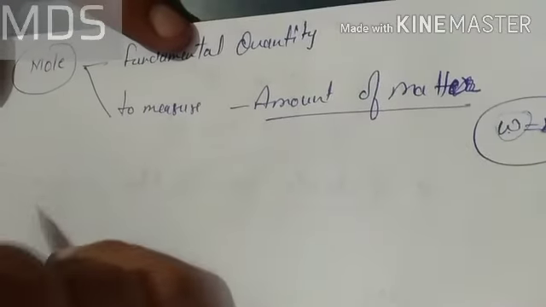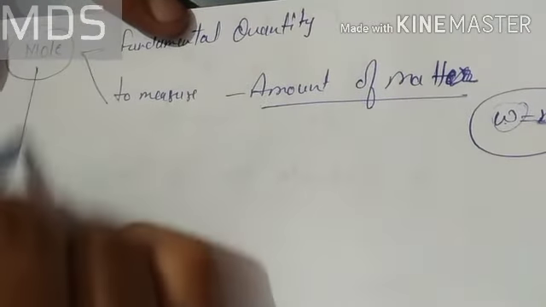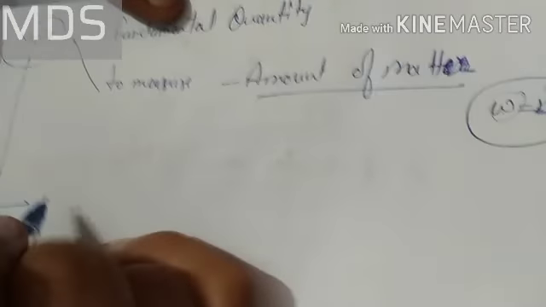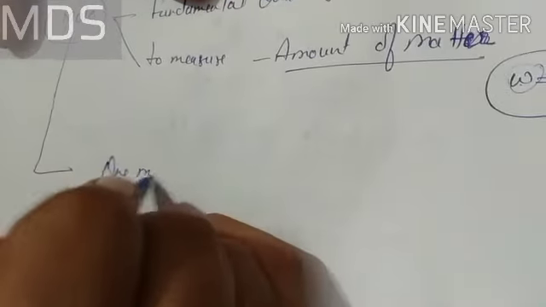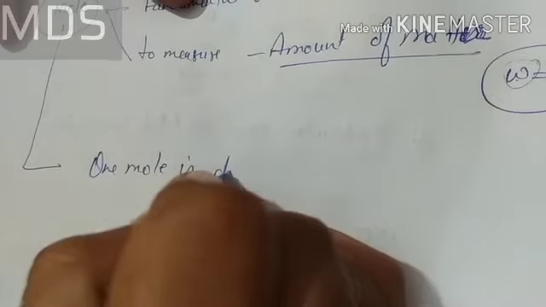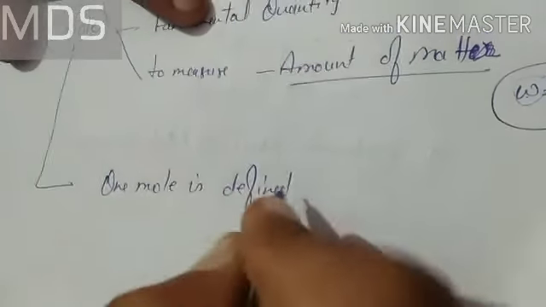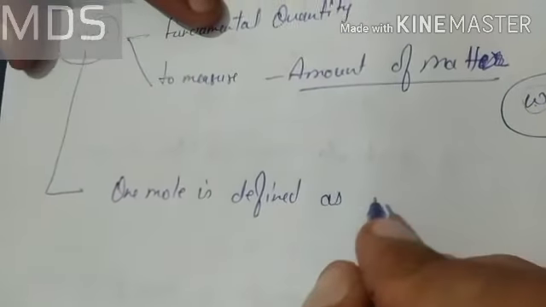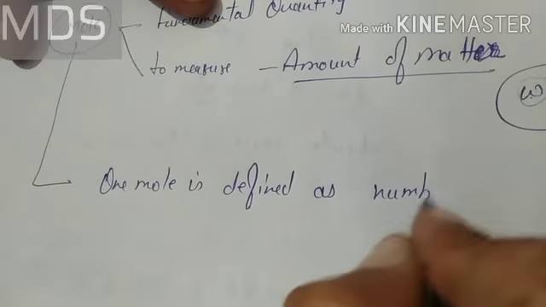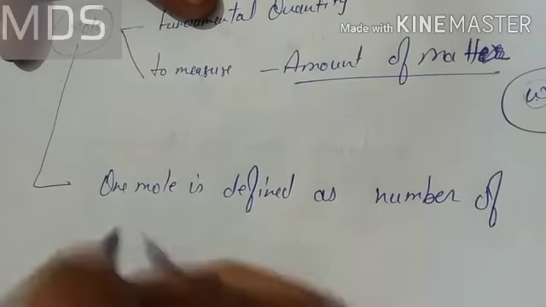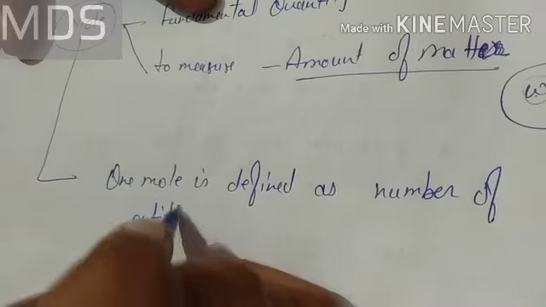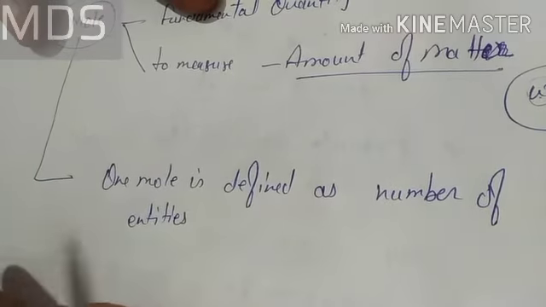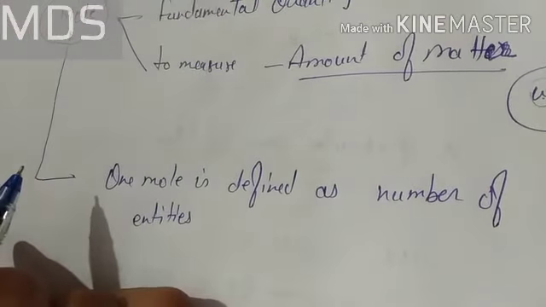First, let me give you the definition of the mole. One mole is defined as a number of entities. What do we mean by entities? Entities can be anything. If you are counting mobiles, the number of mobiles.